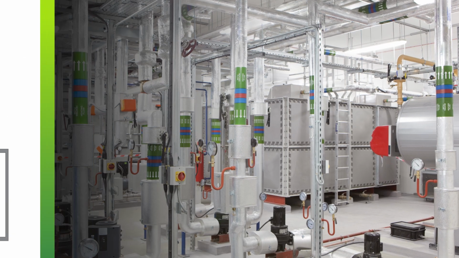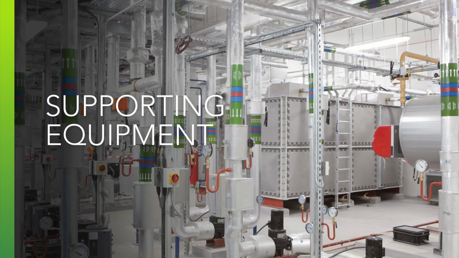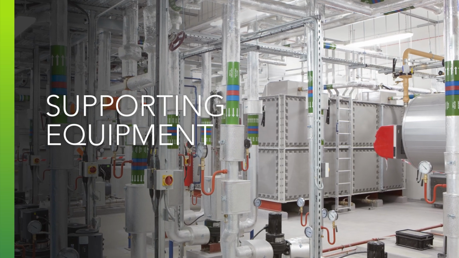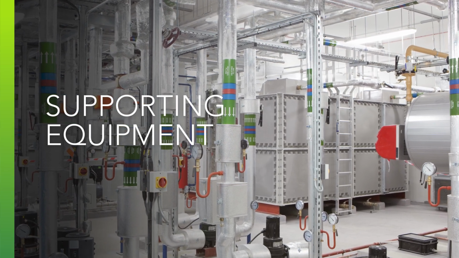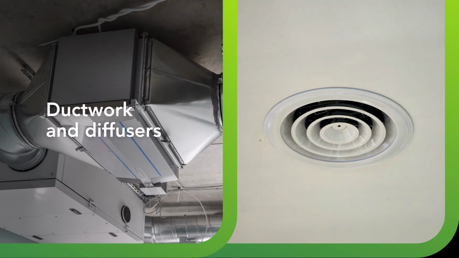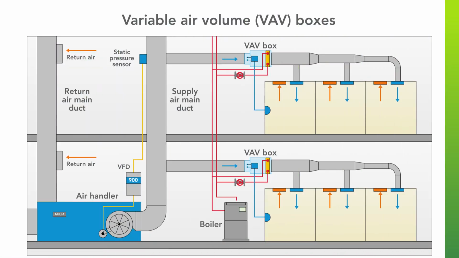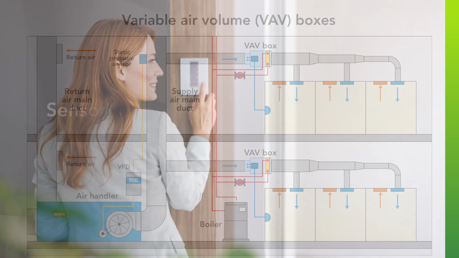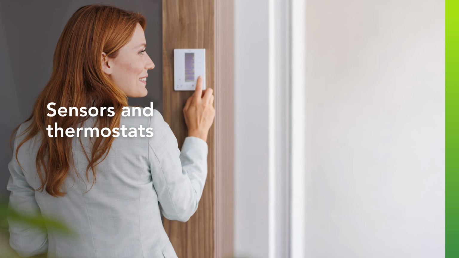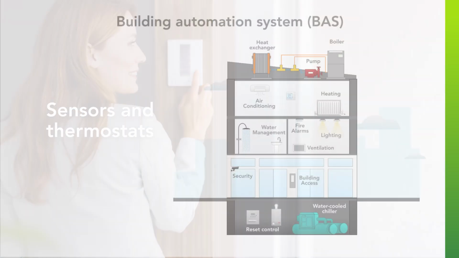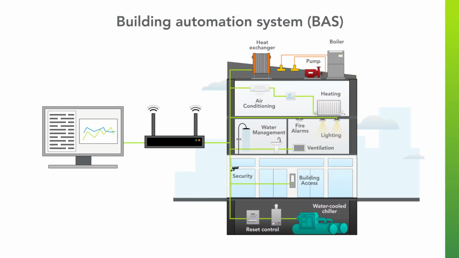Beyond the main system types, every HVAC setup relies on key supporting components to deliver air where it's needed. Ductwork and diffusers distribute air through the space. Variable air volume, or VAV boxes, regulate airflow to different zones in a building. Sensors and thermostats control temperature and provide feedback. Building Automation System, or BAS, is the brains behind it all. A BAS monitors, schedules, and adjusts HVAC operations, often remotely.